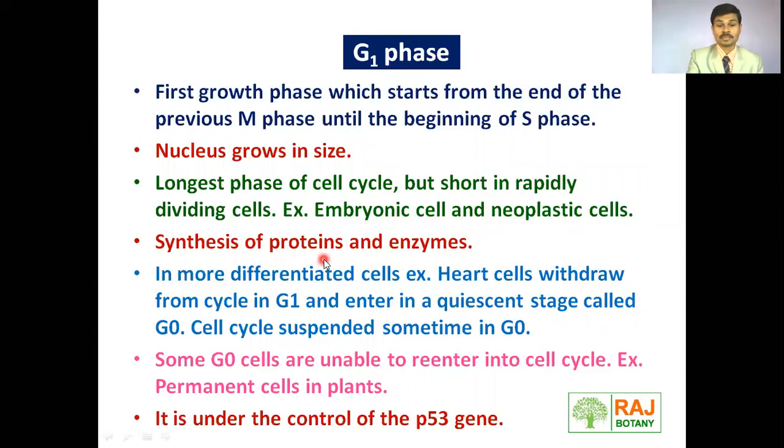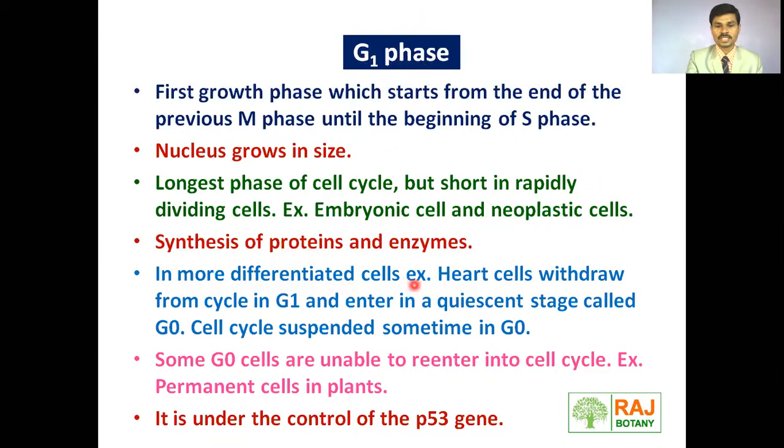Then synthesis of proteins and enzymes takes place during G1 phase, because after the G1 phase, the S phase will occur. And what exactly happens during S phase? DNA replication takes place. Now, DNA replication requires enzymes such as DNA polymerase and RNA polymerase. All those enzymes get synthesized during the G1 phase. Remember. Then which proteins get prepared during G1 phase? In DNA replication, single-stranded binding proteins are actually synthesized during G1 phase.